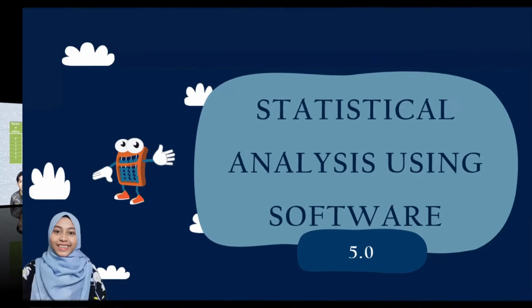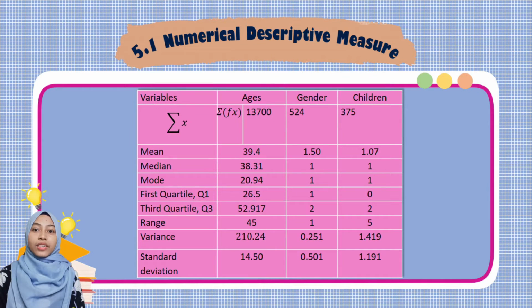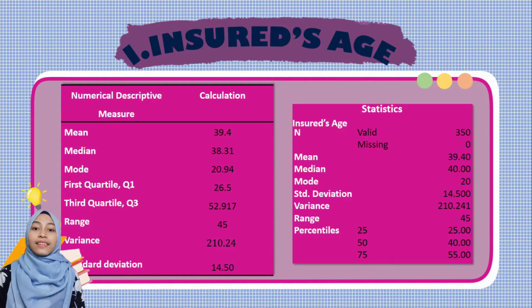life insurance. Assalamualaikum warahmatullahi wabarakatuh, my name is Nursha Mimi Aziani binti Mama Azwan. My metric number is A20B22X. Today I will present a statistical analysis using the software SPSS. First of all, we go through the part on age. We will look at measures of central tendency, measures of position, and measures of variation.